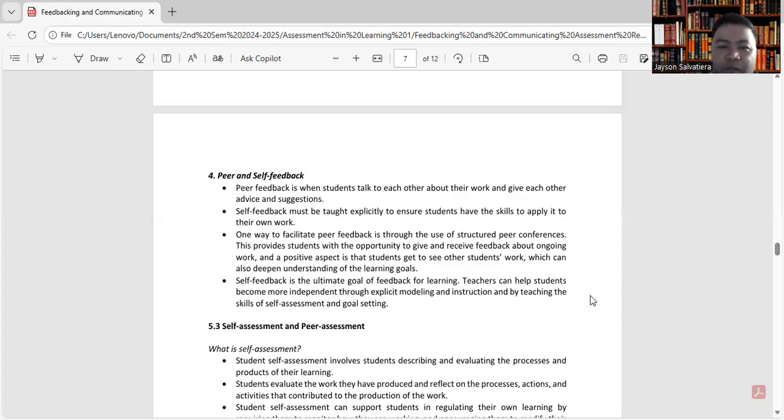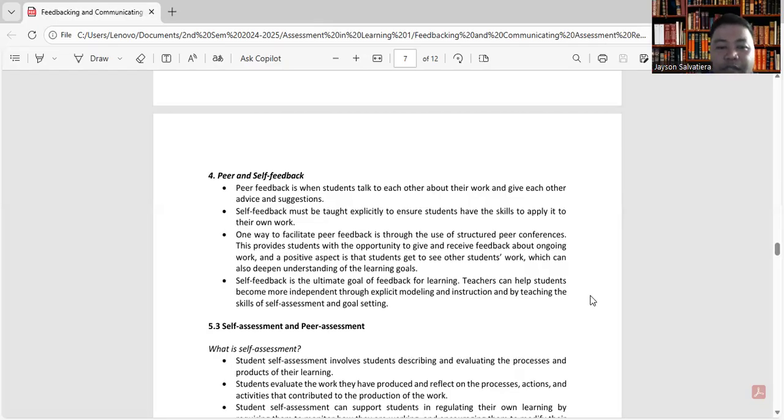So, check nyo po. You have to make your output na kumbaga, tama ba yung ginawa ko? Tama ba yung or maayos ba yung paggagawa ng output? Okay? So kayo yung magbibigay ng feedback on your own.